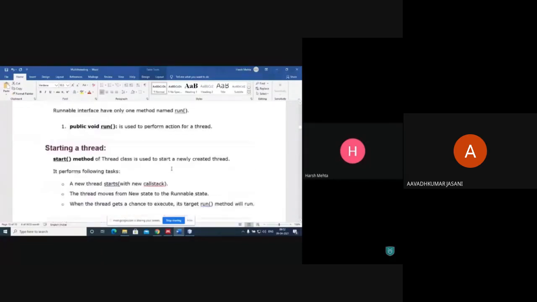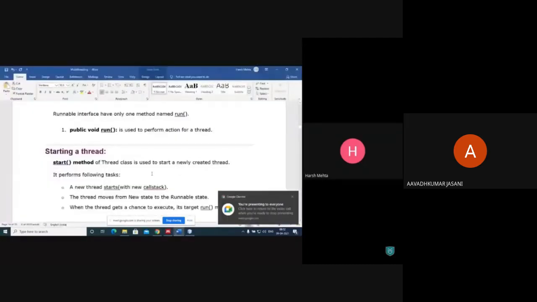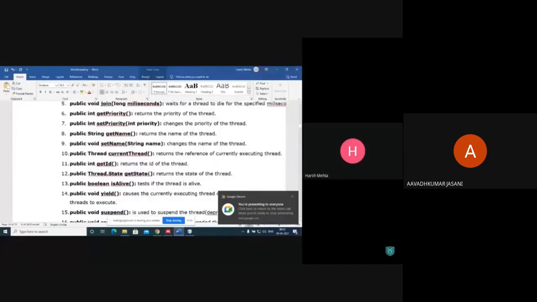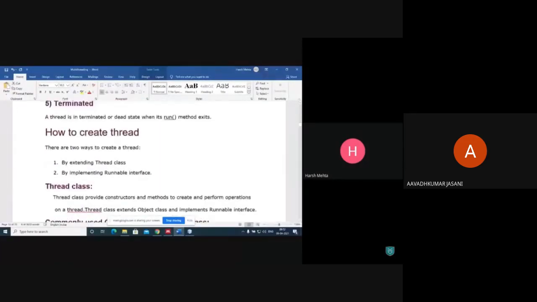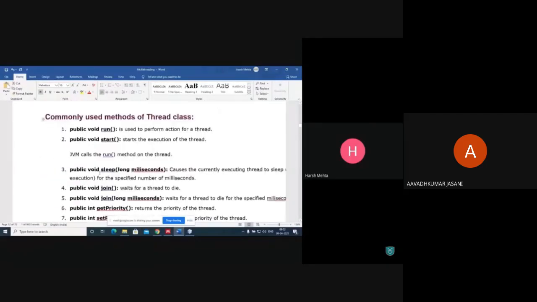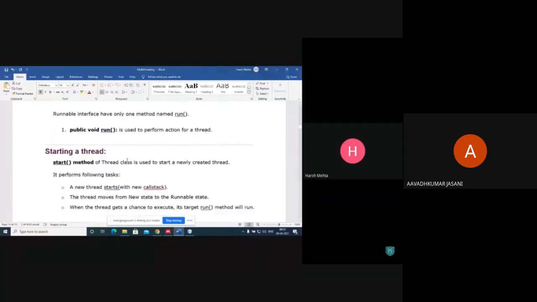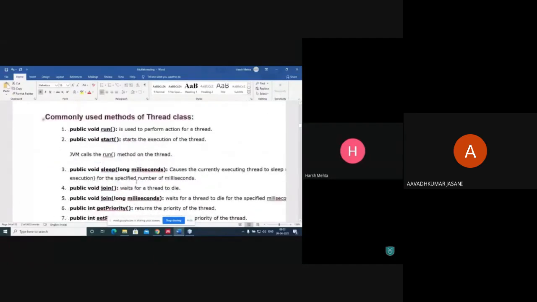So this was about threading. I hope you understood this threading. We have just started and we have started with two methods. What are the two methods? Once again, how do we execute thread with two methods? Extending a thread class, implementing runnable interface. Two ways we can implement thread. Whatever the other methods are there, we'll see in the next class.